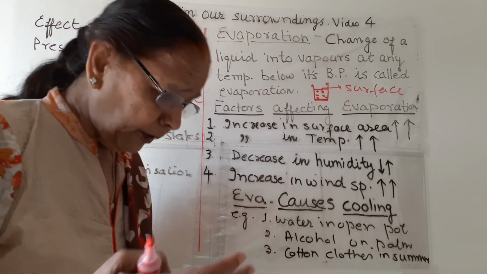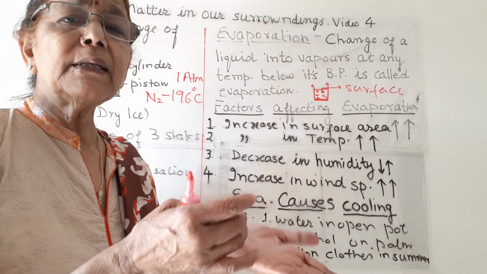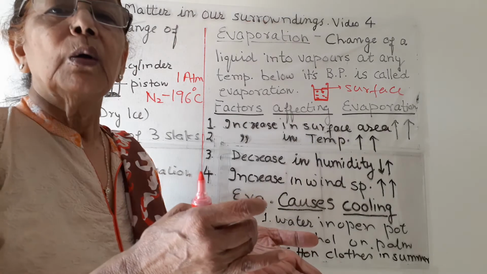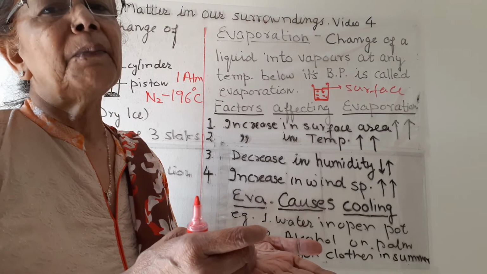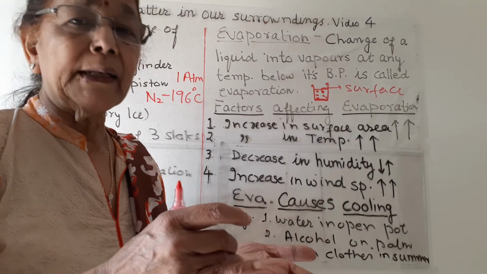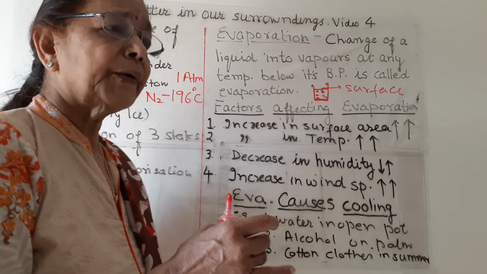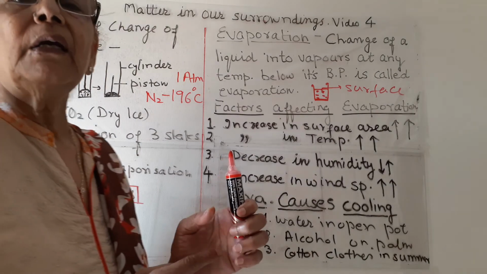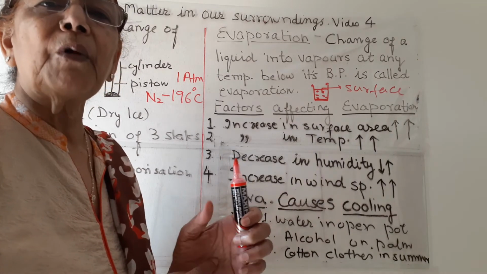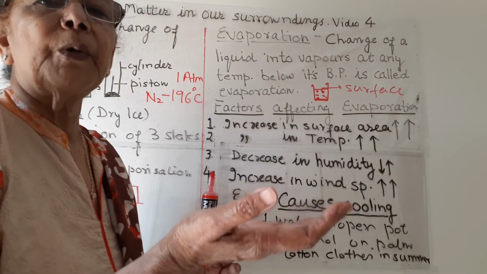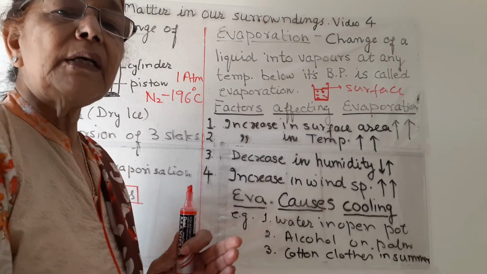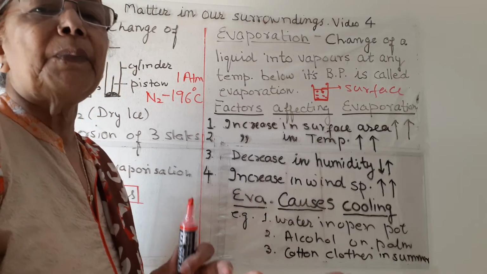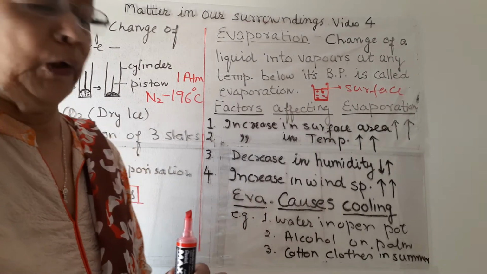This alcohol or acetone evaporates and we feel a cooling effect on our palm. Why? The particles of this alcohol or acetone take heat energy from our body or palm, and they vaporize, and when the energy is being taken up from our palm, we feel cold.